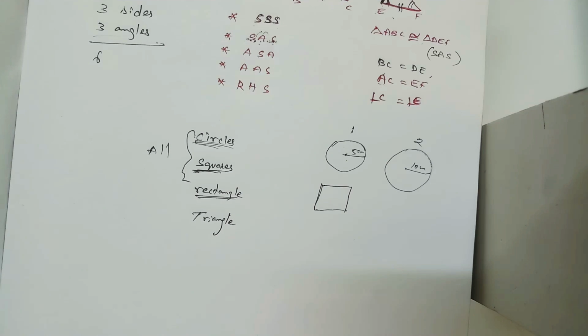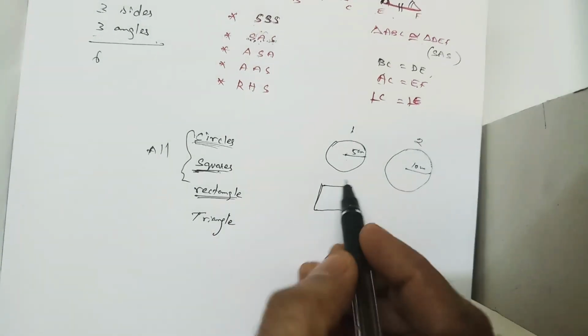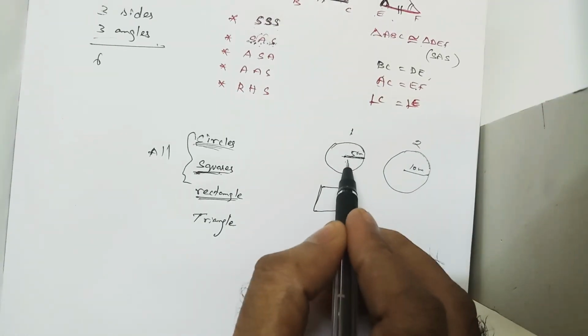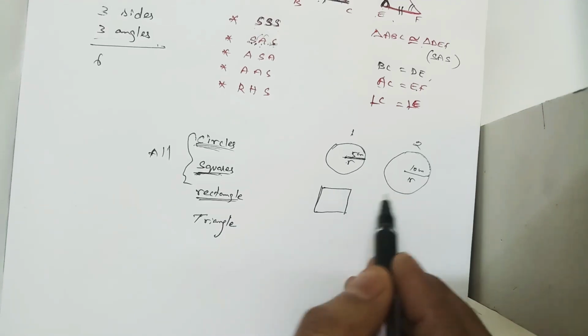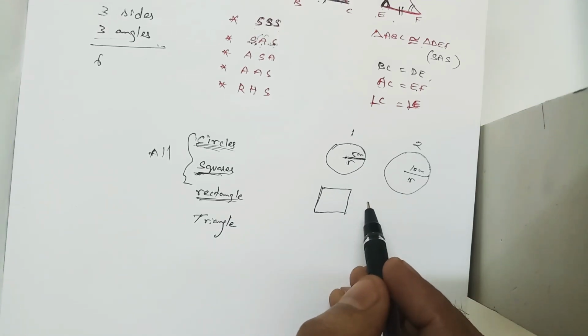Say different lengths or different measurements, right? Then we want to compare the ratios of the three measurements, and all three ratios should be equal. If they are equal, then only can we say that it is a similar triangle, right? But here we have only one measurement, the radius alone. So sure, it will be equal, and it should be a similar figure.